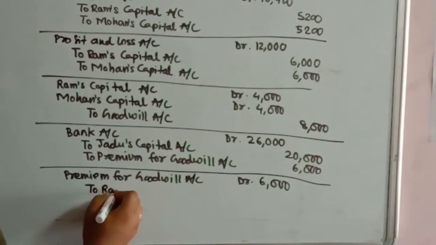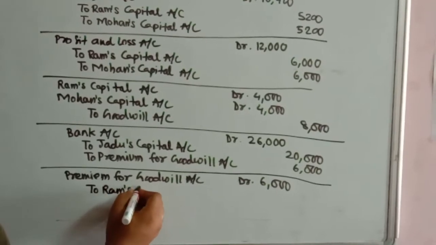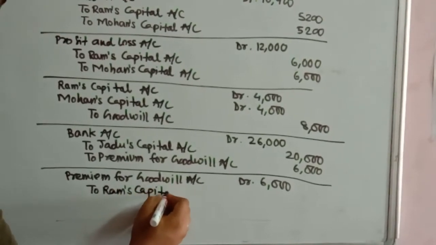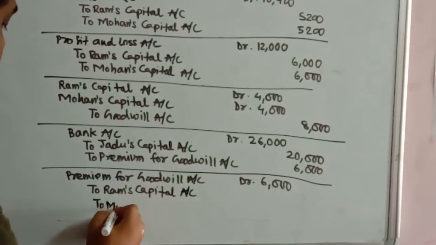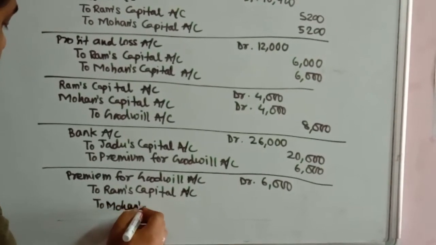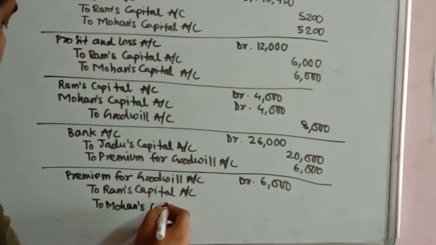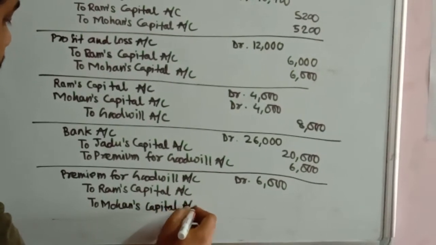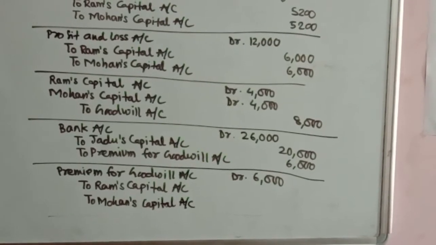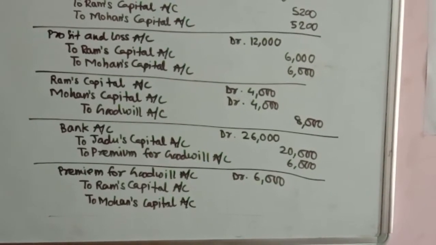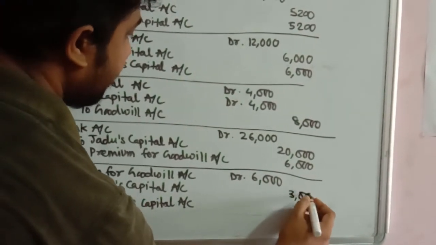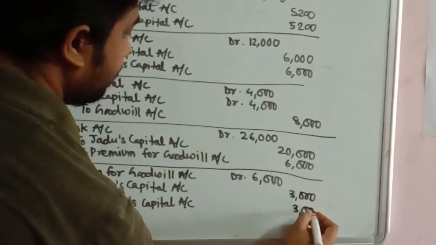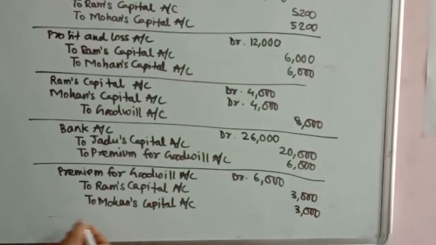So in this particular question, the existing partners are the sacrificing partners, okay, because no information regarding further capital adjustment is provided in the question. So the existing partners are assumed to have sacrificed in the ratio of their profit sharing. The ratio of their profit sharing is 1:1, so it has been taken that is the sacrificing ratio of the partners. The sacrificing ratio here is also taken as 1:1.